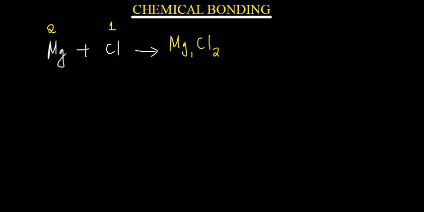Now, you don't show a 1 when you are writing these structures, so simply write it as magnesium chloride like this. Does that make sense? You can see the way the structure is, isn't it? Okay, so just a moment, I just connect it.